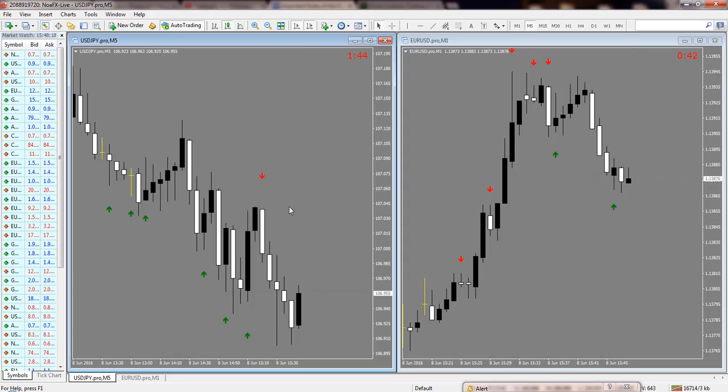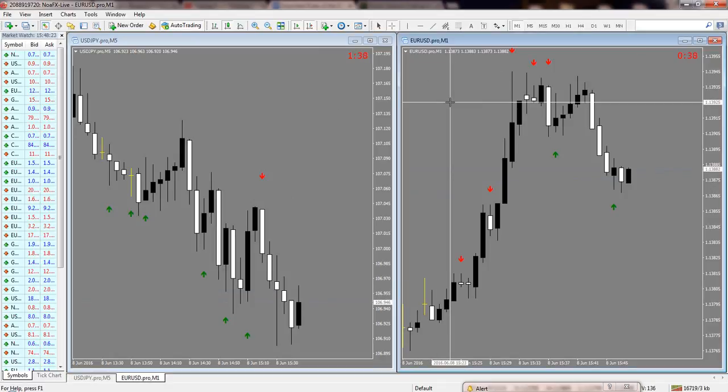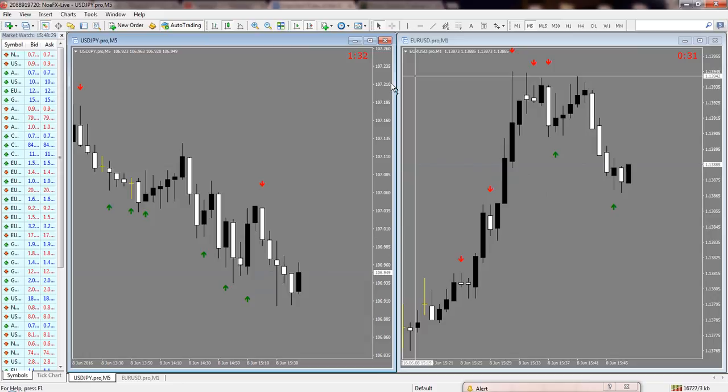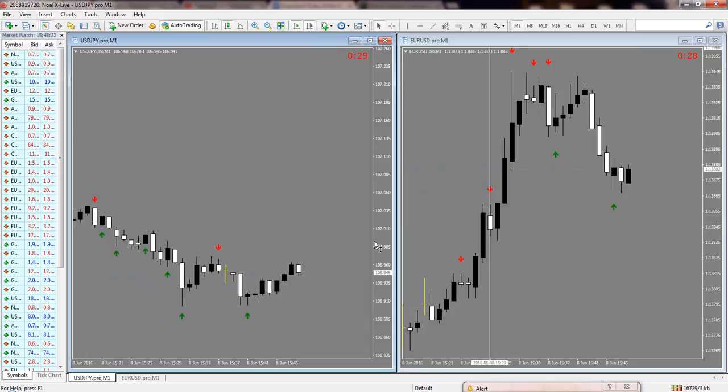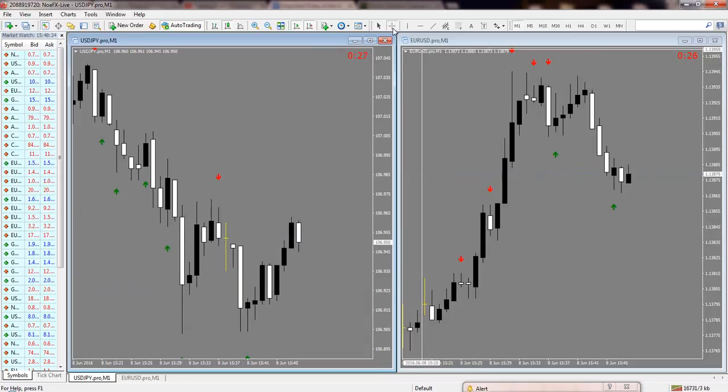We move to the chart to show you more precisely how to use this. Like I said, we want to take a good SR, so let's just use the USD JPY chart here. I want to take a good SR.